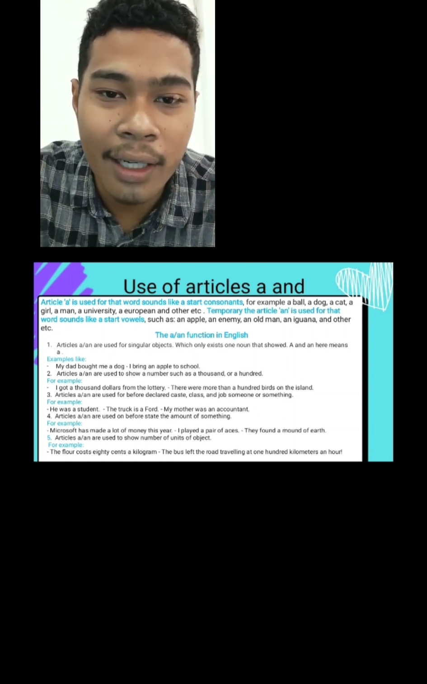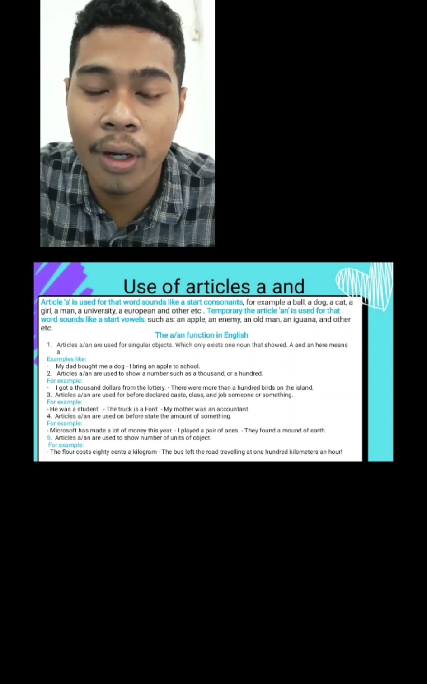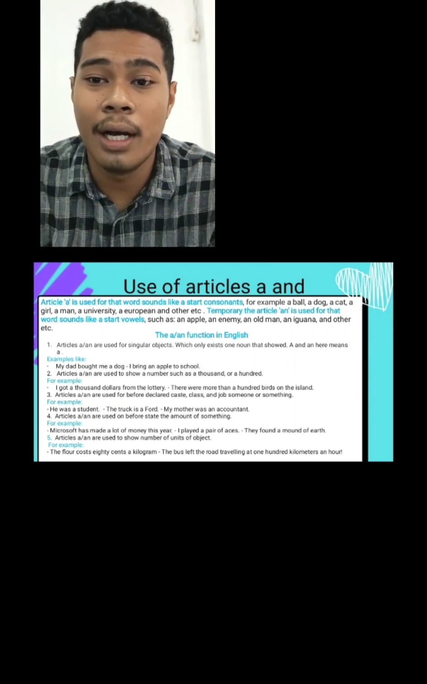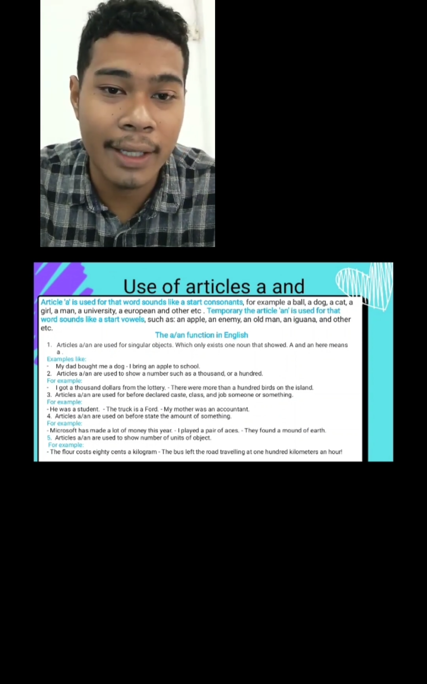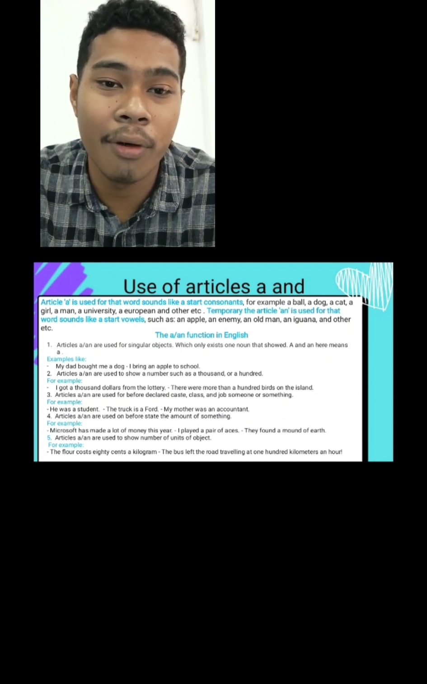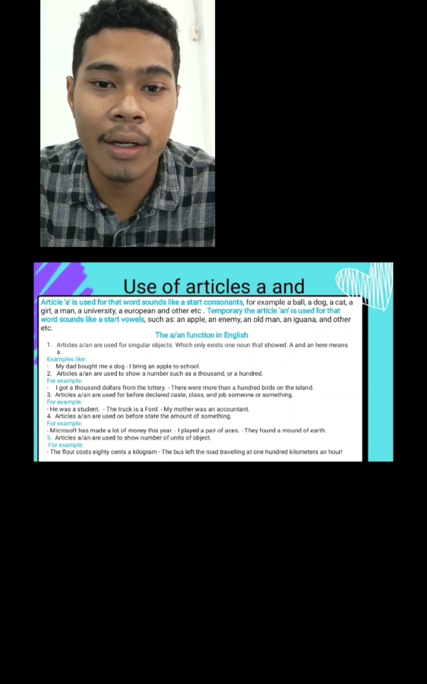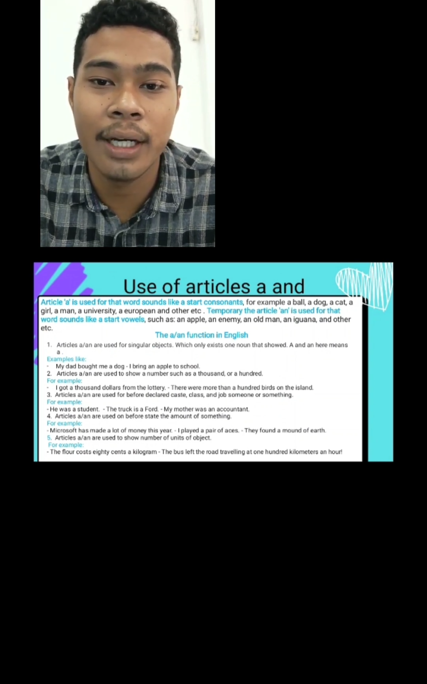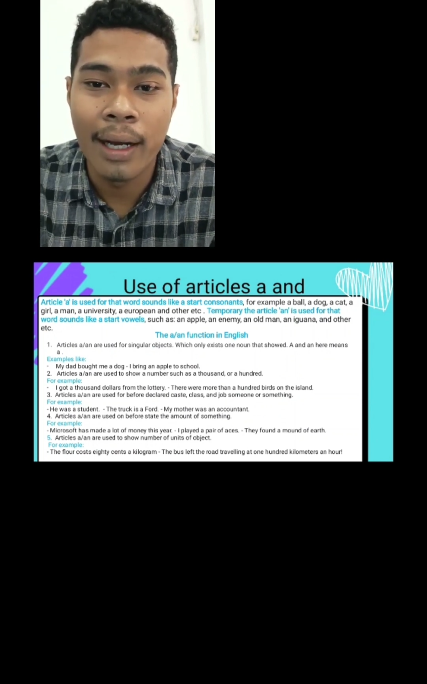Article a is used for singular objects, where only one noun exists, that is shown and referred to, for example, my dad bought me a dog. I bring an apple to school. The articles a and an are also used to show a number, such as a thousand or a hundred.